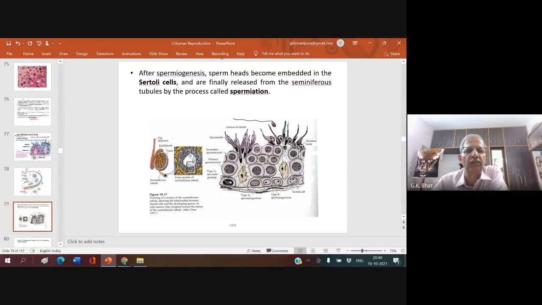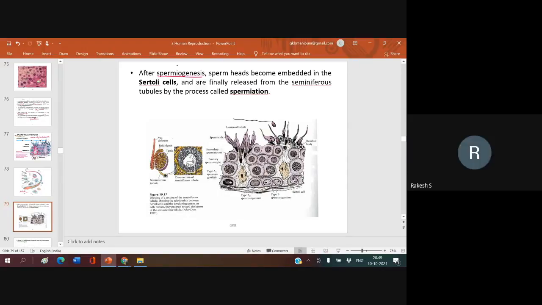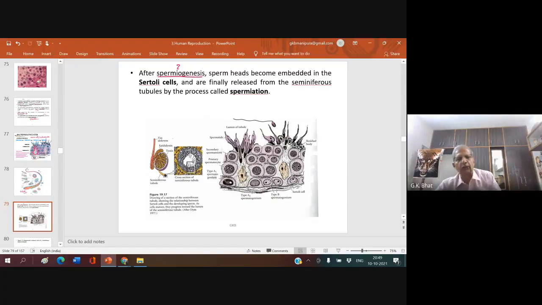After spermiogenesis, what is spermiogenesis? The formation of spermatozoa from the spermatids. Transformation of spermatid into spermatozoa is spermiogenesis. After spermiogenesis, sperm heads become embedded in the Sertoli cell.